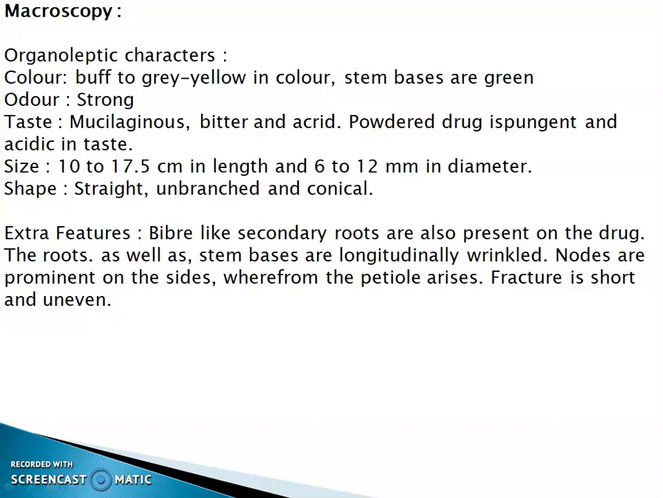Size 10 to 17.5 cm in length and 6 to 12 mm in diameter. Shape is straight, unbranched and conical. Extra features: fiber-like secondary roots are also present on the drug. The roots as well as stem bases are longitudinally wrinkled. Nodes are prominent on the sides wherefrom the petioles arise. Fracture is short and uneven.